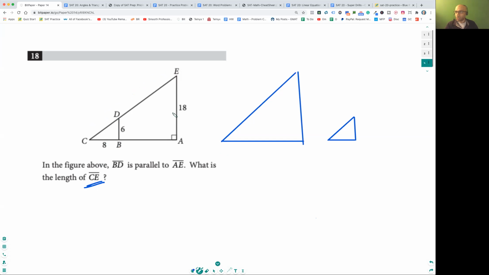So one thing I can tell you is, if you've got 6 and 8, first maybe you want to try to find out what this is. Much easier. If you got 6 and 8, first try to find out what this is. This is a right angle triangle over here right away. So CD is 10. That's the hint I'm giving you right now. CD is 10, because 6 squared plus 8 squared is 10 squared.